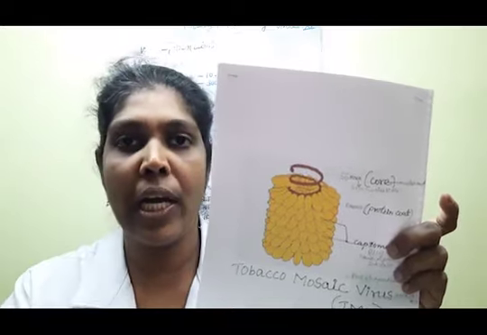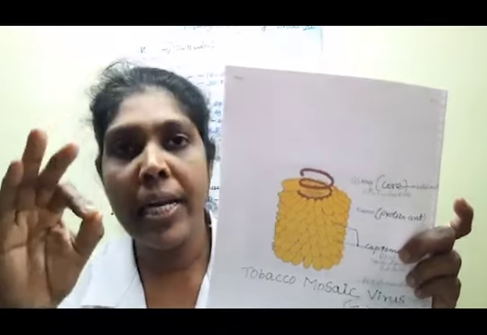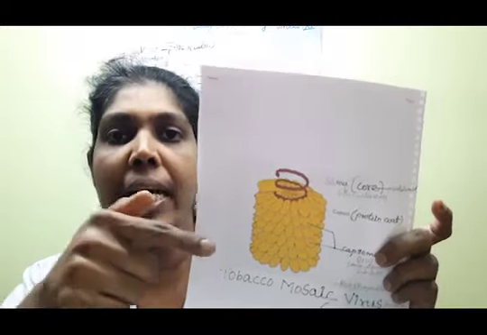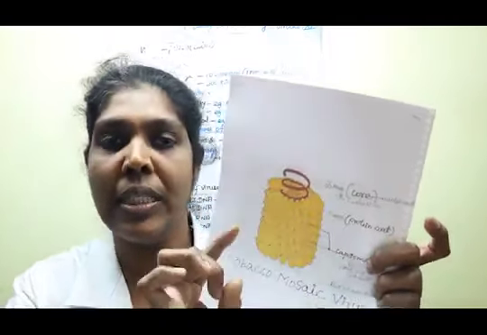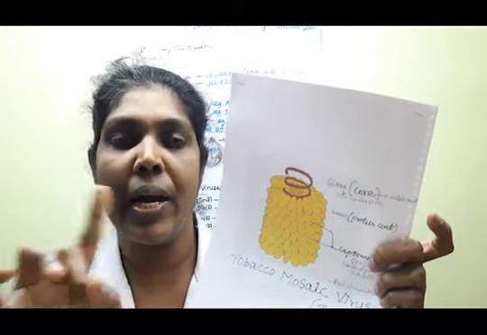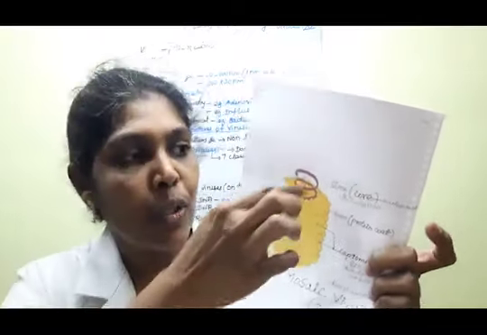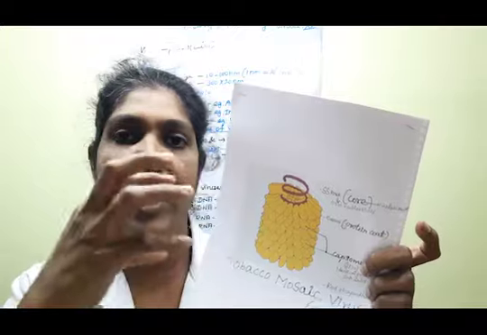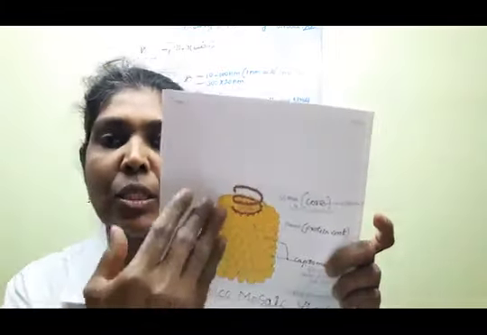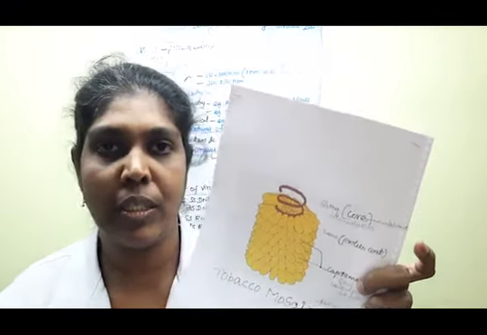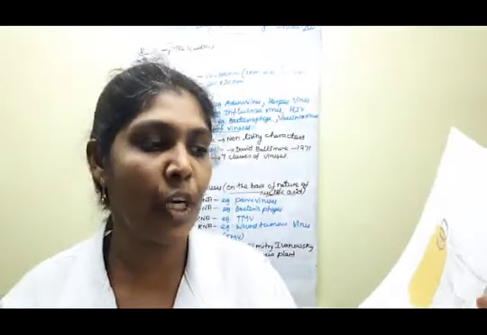The nucleic acid is either RNA or DNA, but here it is a single stranded RNA. So there are 6500 nucleotides here, and this is the formation of the genetic material. The genetic material is very essential to make this arrangement. Clear? Say yes or no, children?